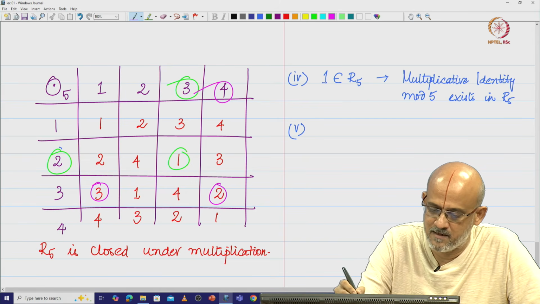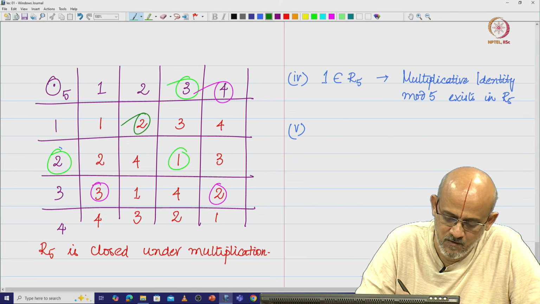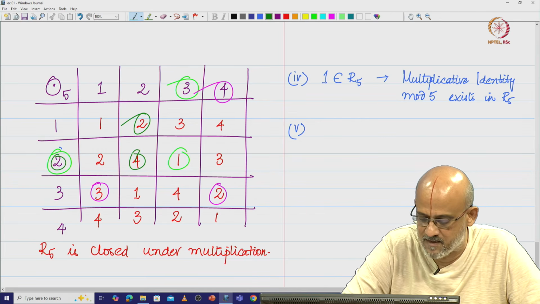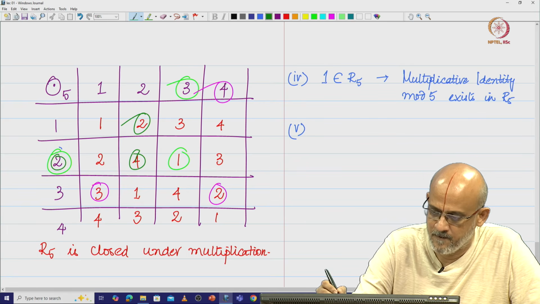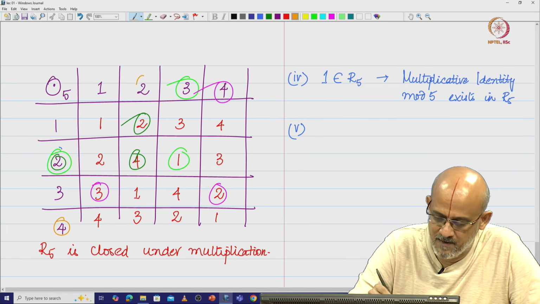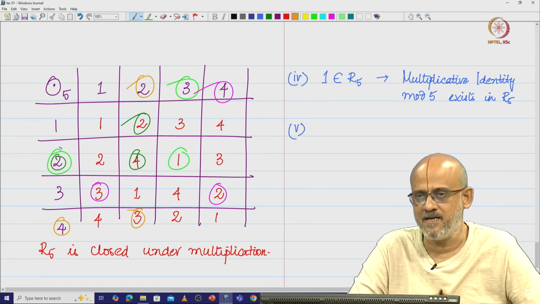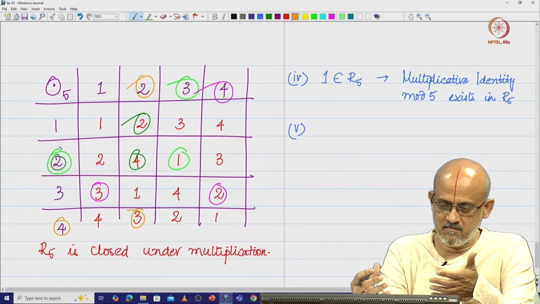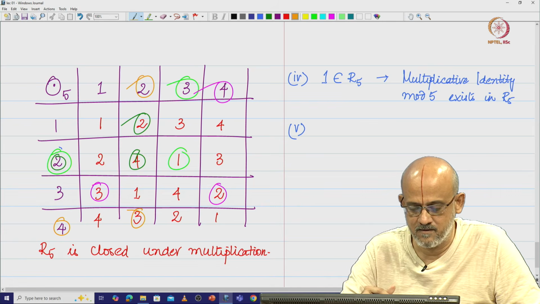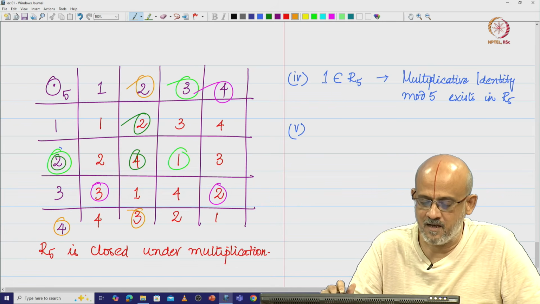Then you take 2 and multiply it with 2, you get 4 which is an element of R 5. You take 4 and multiply it with 2, I get 3 mod 5. That means that when you multiply two numbers from R 5 and then do a modulo 5, the resultant element is also from R 5.